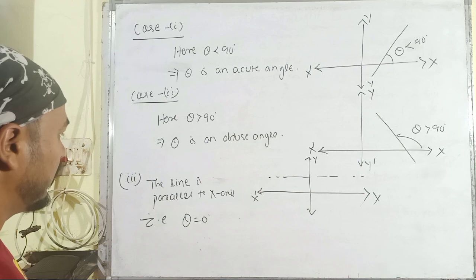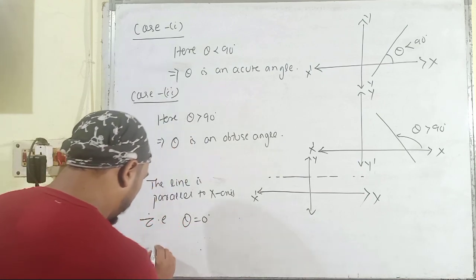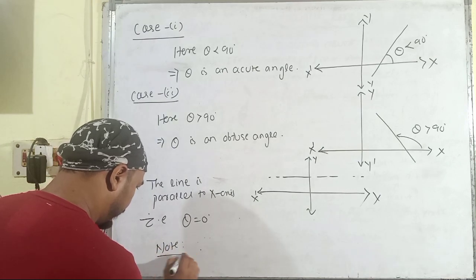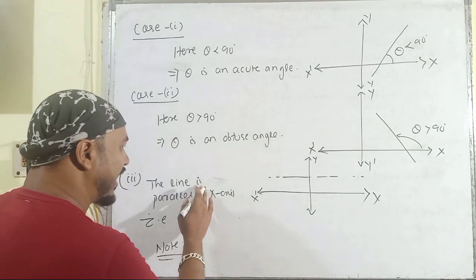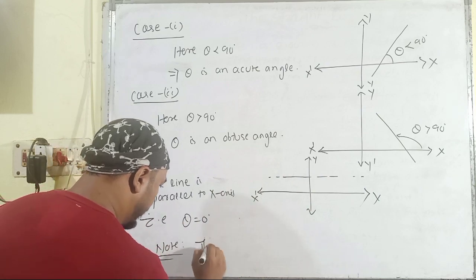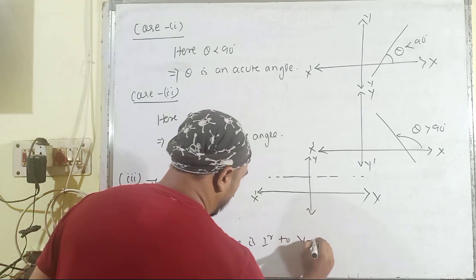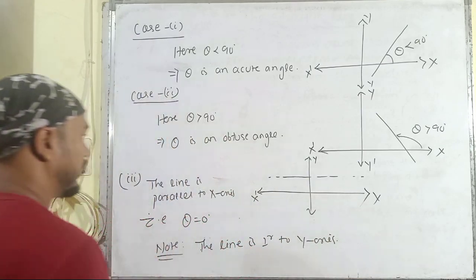And this is the third type of possibility of the angle of inclination. Here also there is a note. You can also say that the line is perpendicular to the y-axis. And this is the third one.